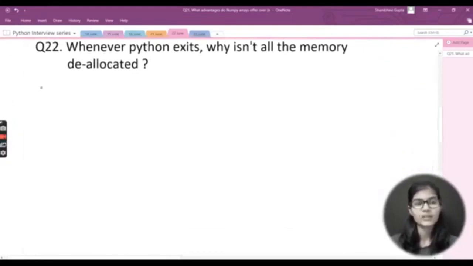So my second question for today is: whenever Python exits, why is not all the memory deallocated? This is a very interesting and conceptual question as well. Whenever we close out Python, why does all the memory we have not get deallocated? This is the question that is actually asked. For this, I'll be giving you a proper write-up as well.